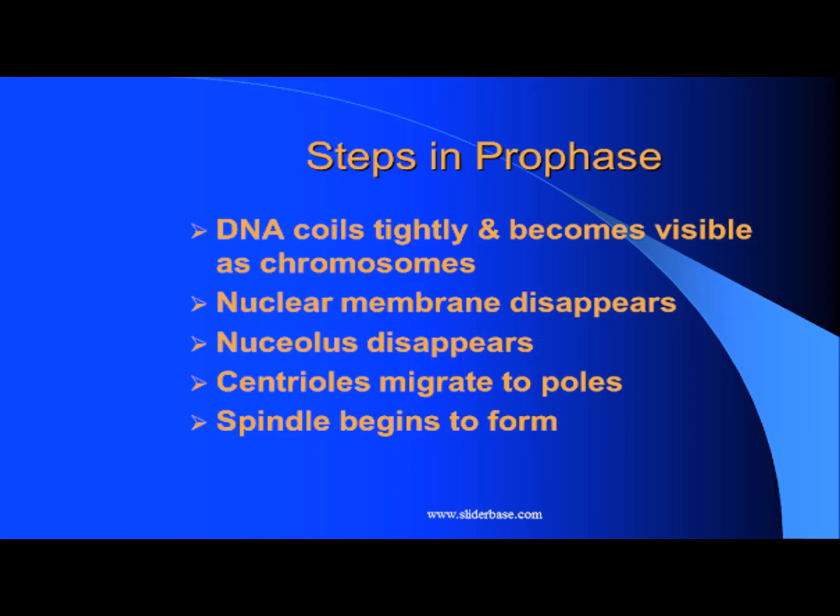Let's go to the first phase, that is prophase. What actually happens during prophase? Number 1, the DNA coils tightly and becomes visible as chromosomes. Number 2, the nuclear membrane disappears. Number 3, the nucleolus disappears. Number 4, centrioles migrate to the poles. Number 5, the spindle begins to form. These steps are totally new for you. Let's have a look at the diagram, then I will tell you what it actually means.